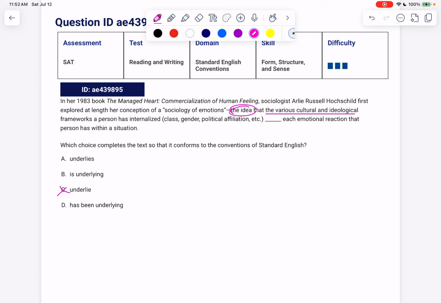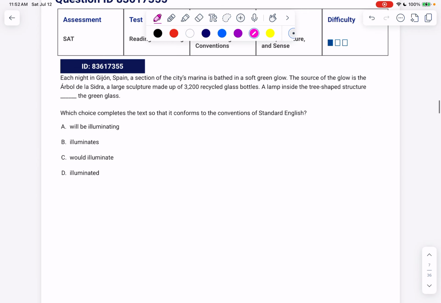They're all kind of the same. That should send you back and say, you know what? I didn't find my proper subject. It can't be the idea. It has to be these frameworks. That makes more sense, and it only leaves me with one right answer. All right, let's look at the next bit.